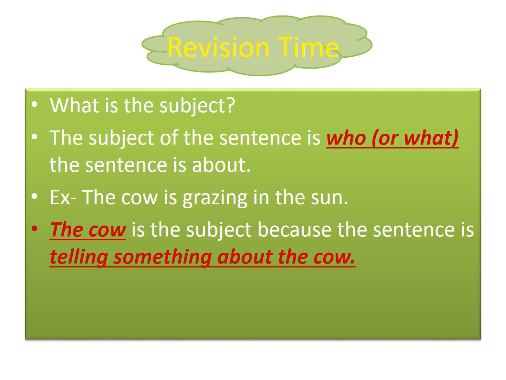Yes, what is the verb? Yes, very good. It is grazing. Now second step, we will make a question. Who or what is grazing in the sun? The answer comes the cow. Very good. The cow is the subject because the sentence is telling something about the cow.